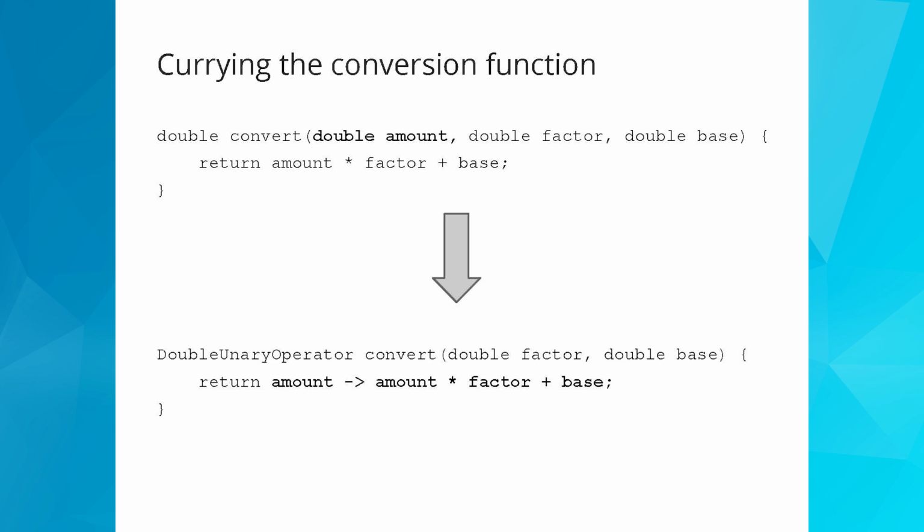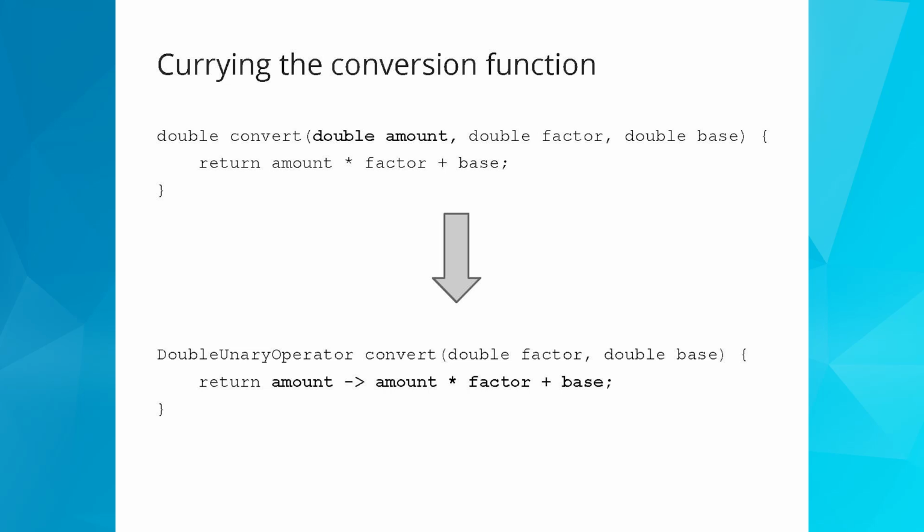So how does that apply to our example? Well, let's rewrite some of this code in a curried form or a partially curried form. So instead of taking all of our arguments in one go, our amount, our factor, and our base, we're going to rewrite it in a way that returns a DoubleUnaryOperator. That's a function that takes an argument of double and returns a double.